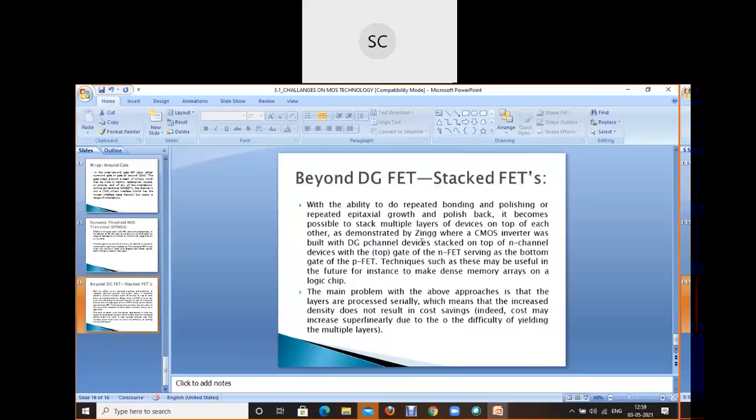So DG channels or FETs are there. An FET serves as the bottom gate, and techniques may be useful in the future. But the problem which occurs is that the layers are processed serially, which means that the increased densities do not result in cost savings.